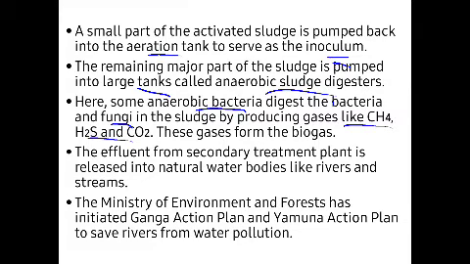Okay, now after this, the remaining effluent, which has been treated by the microorganisms, the effluent from the secondary treatment plant, is released into the natural water bodies like rivers and streams. So only after that is it released into rivers and streams.